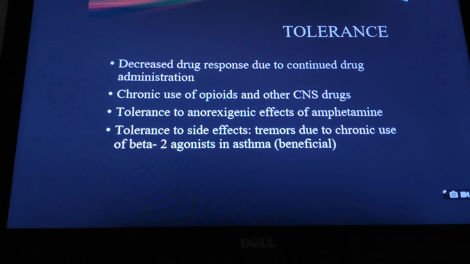When these patients start taking this drug in the initial phase, some of the patients develop the side effect of tremors. But as they continue to take this medicine, this side effect of tremor vanishes because there is a tolerance to the side effect of tremor by the beta-2 agonist. So it is a beneficial tolerance, you can say.